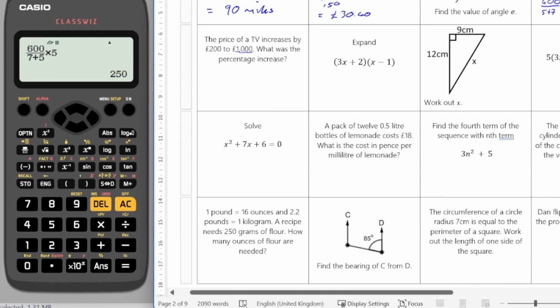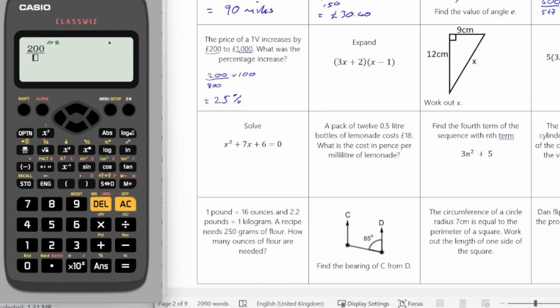So what we need to do is the change, 200, divided by the original price, which would be 1,000 minus 200, so 800, times by 100 to get it as a percentage. Again, use your calculator if you're unsure of that. 200 over 800 times by 100 gives me 25%.